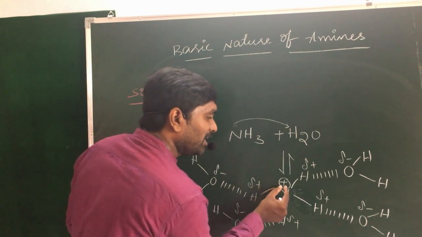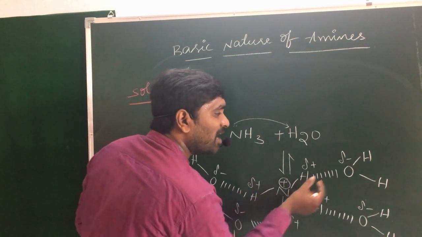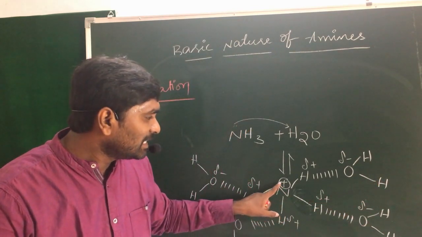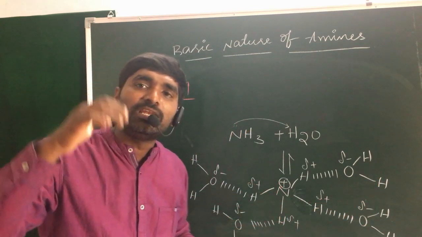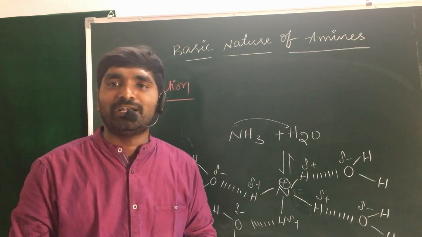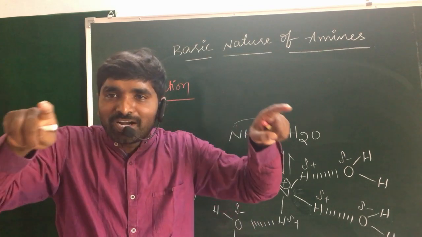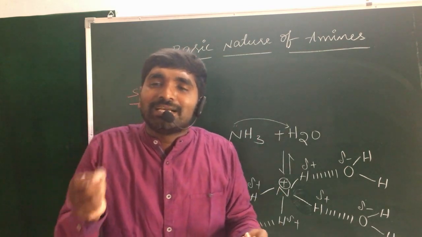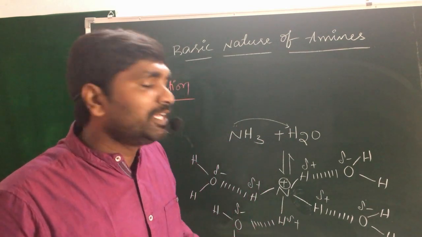The relative stability of the cation is increased by the number of hydrogen bonds. If the number of hydrogen bonds increases, the stability of this cation automatically increases, which is the solvation effect. And more importantly, if the number of surrounding water molecules increases, the hydration enthalpy also increases.